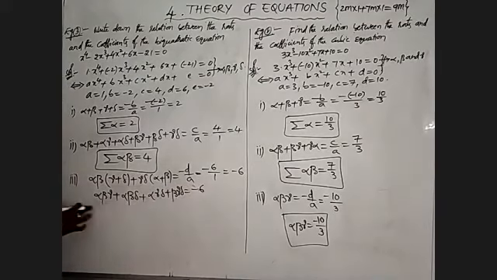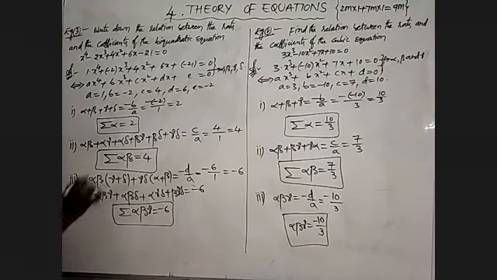Okay, all terms have plus symbol there. Here the first term is alpha beta gamma. The given one can be written as summation alpha beta gamma is equal to minus 6, we will write.